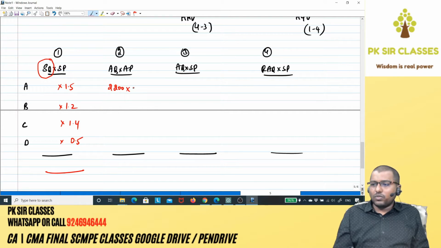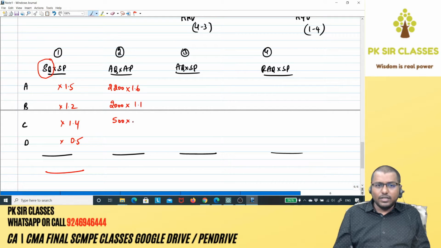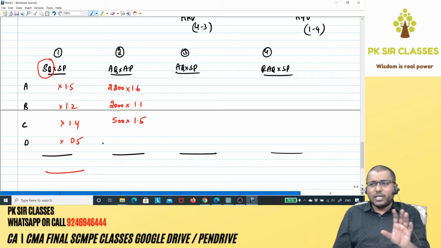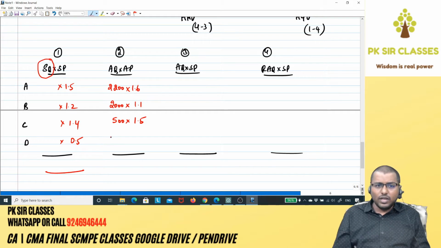Into actual price, which is also given in the next column, 1.6. B, 2,000 into 1.1. C, 500 into 1.4. So we're just picking up the figures from the question. 1,400 into 0.5 done. So we got all the figures, we just copy pasted them from the question.